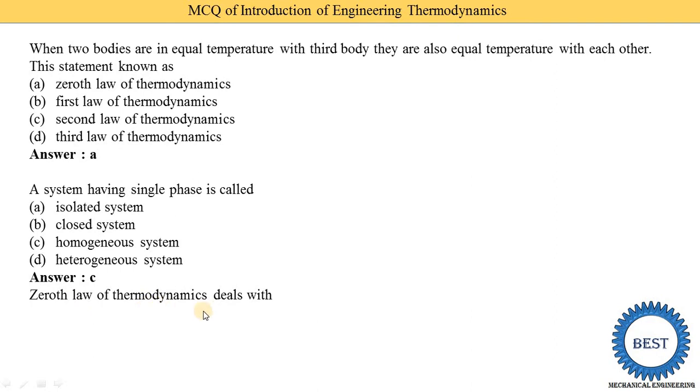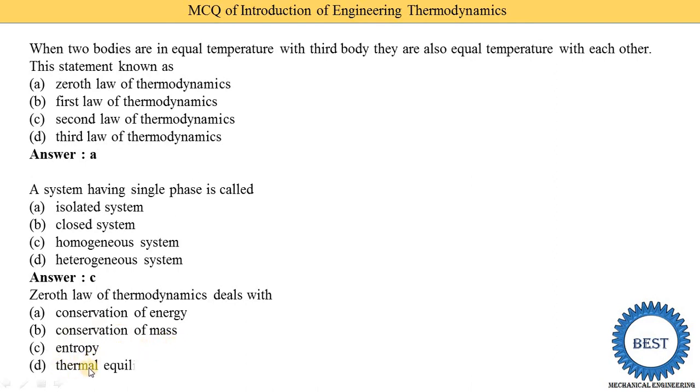Zeroth law of thermodynamics deals with what? We know that the zeroth law of thermodynamics deals with temperature. The different options given are conservation of energy, conservation of mass, entropy and thermal equilibrium. Thermal equilibrium is also related to temperature. Here the definition of the zeroth law is equal temperatures. The word thermal comes from temperature, so when temperatures are equal, it is called thermal equilibrium. So option D is the correct answer.